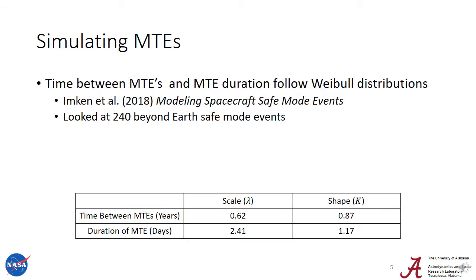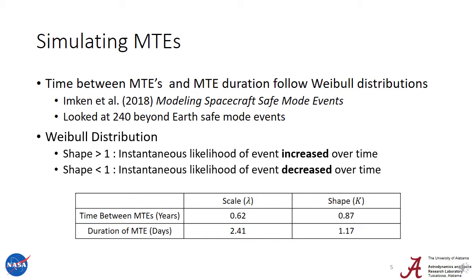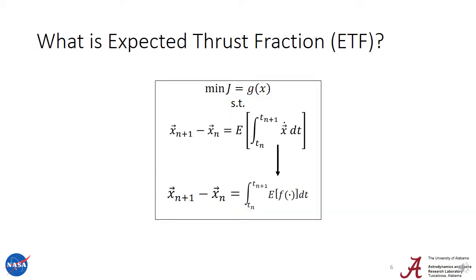In 2018, Imkin and a few others at the NASA Jet Propulsion Laboratory looked at simulating these safe mode and missed thrust events, and they found that the time between missed thrust events and the missed thrust event duration both followed Weibull distributions. As you can see from the bottom here, the Weibull distribution is a two-parameter distribution determined by both its scale and its shape, which tells you whether it is more likely over time or less likely over time.